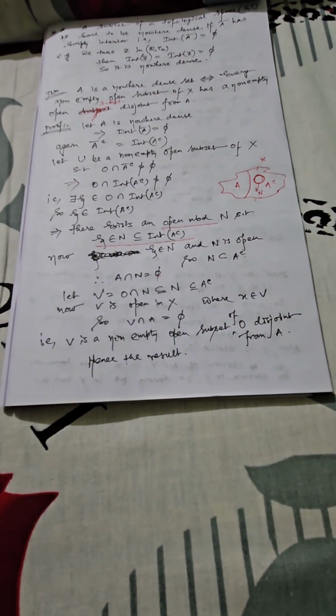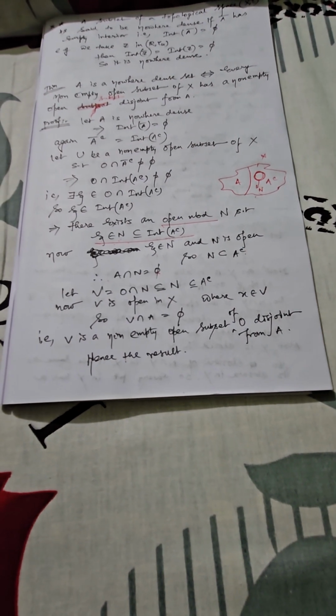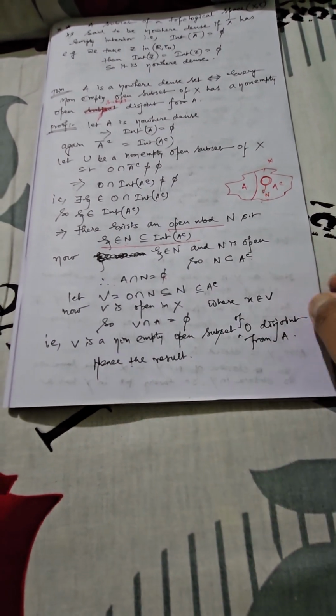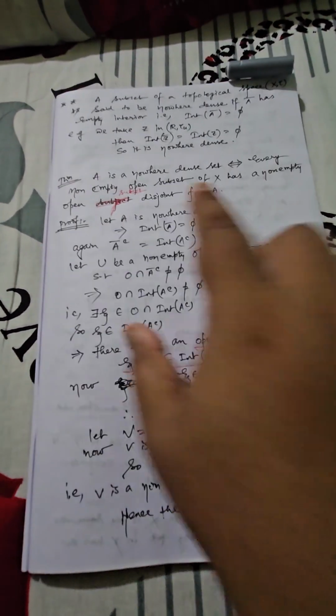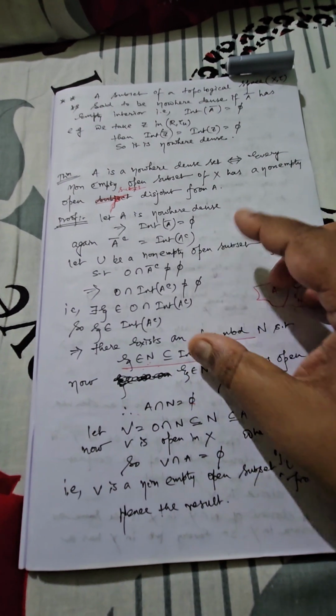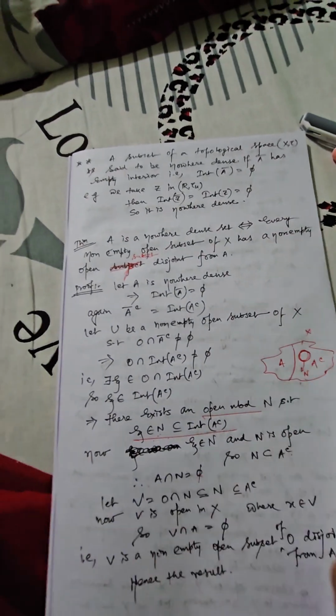So here you have proved there exists a suitable non-empty open subset of O which is disjoint from A, and consequently you can understand the condition is verified. That means whenever A is nowhere dense, then definitely you have justified the result. Now you have to prove the converse part also.